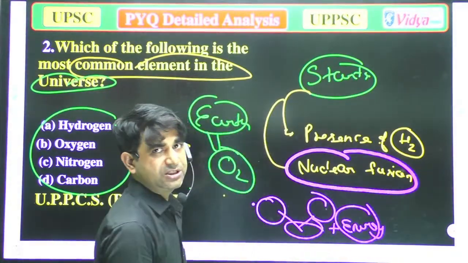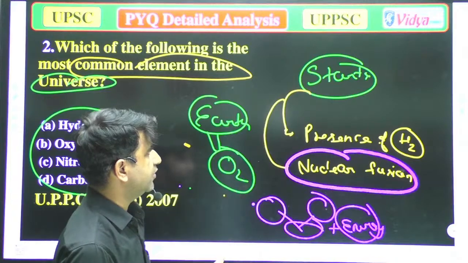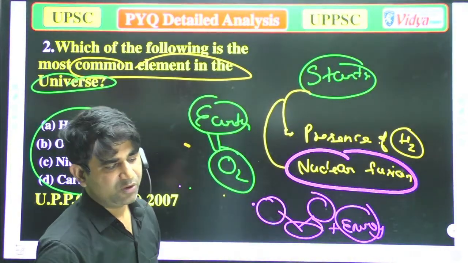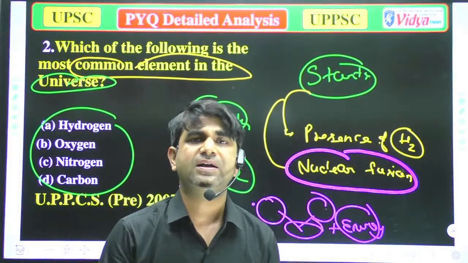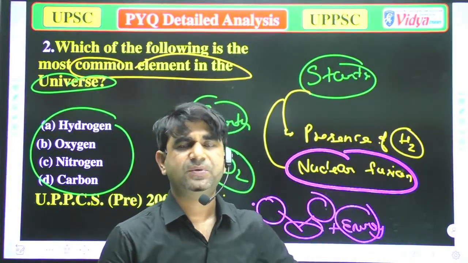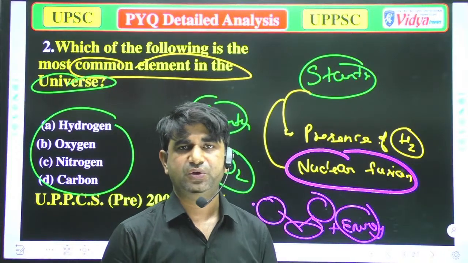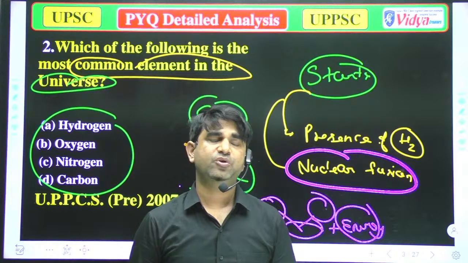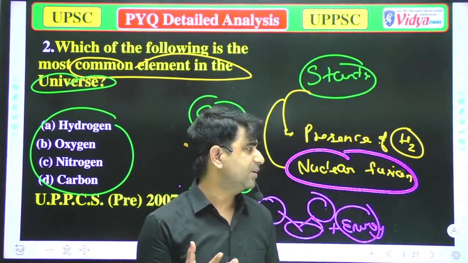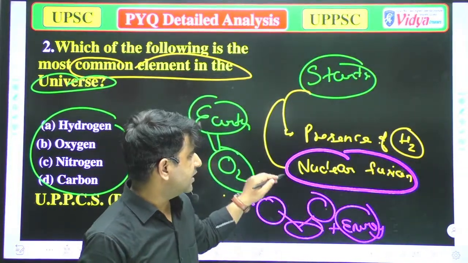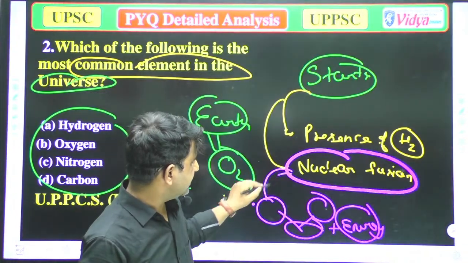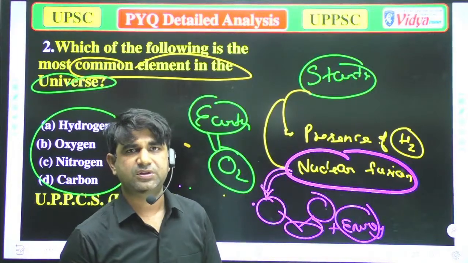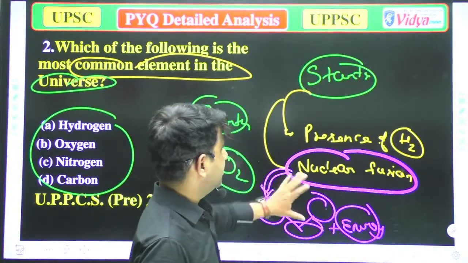So due to this huge amount of energy, stars have huge energy. When someone asks you why the stars or the sun have huge energy, you can say, sir, due to the nuclear fusion of hydrogen to helium. That is the basic principle behind that process. Okay, that is nuclear fusion, and I think now you will be aware about it.